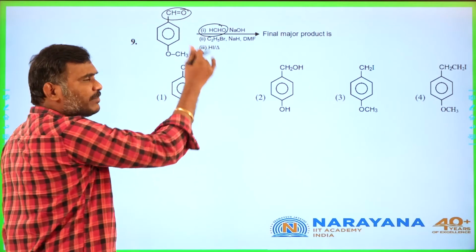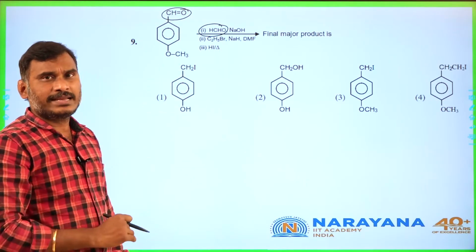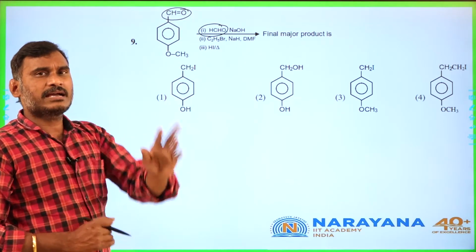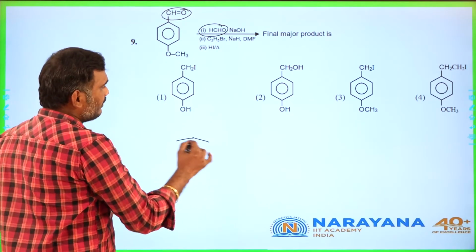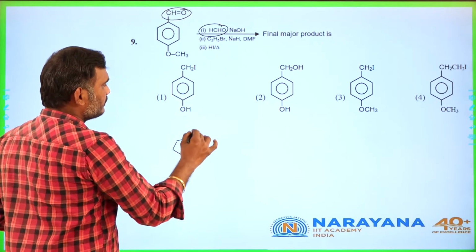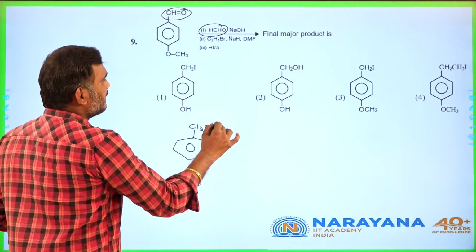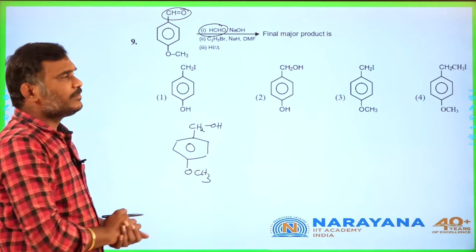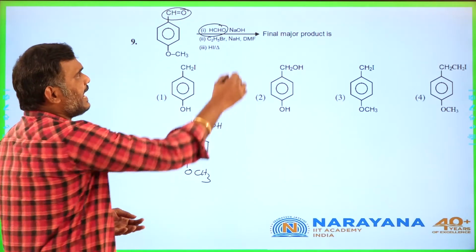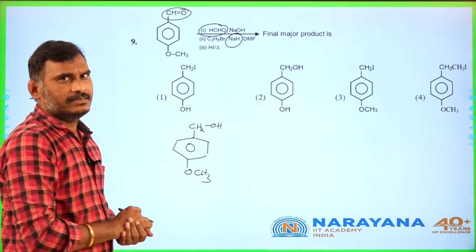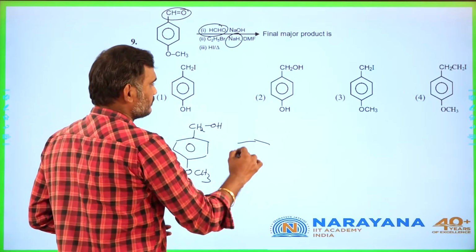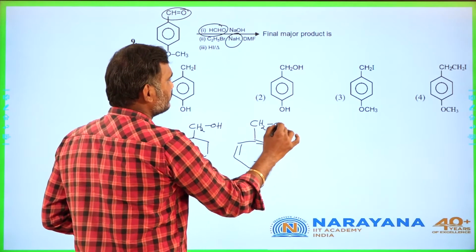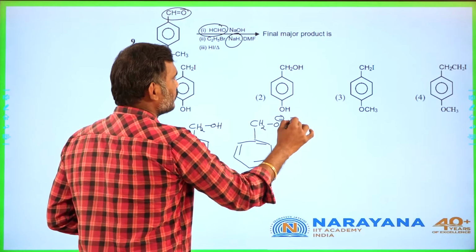Now, whenever formaldehyde is present in the Cannizzaro reaction, formaldehyde always becomes the acid and the other aldehyde becomes the alcohol. Therefore, this becomes benzyl alcohol, the first product, which on reaction with sodium hydride gives sodium benzoxide.